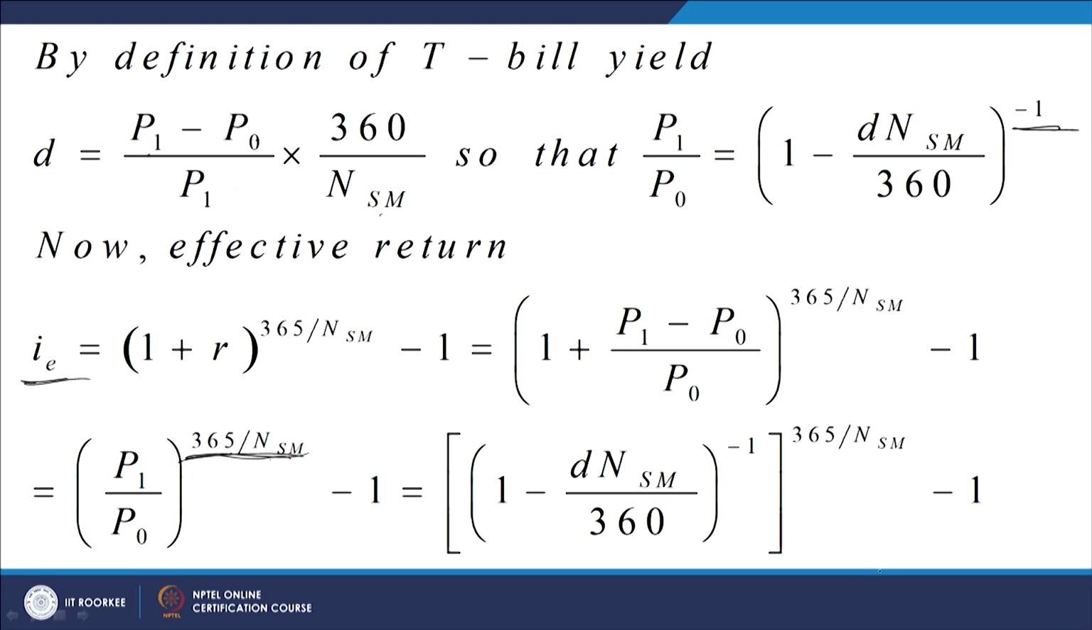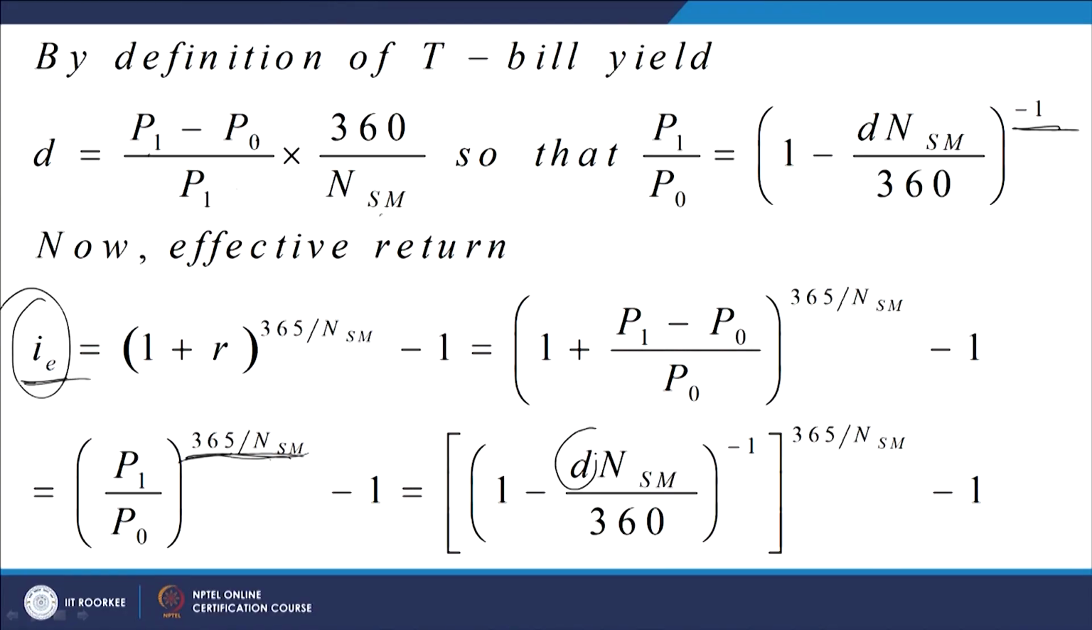Substituting the values, we get this particular relation between effective yield and discount yield. This is the effective yield and this is the discount yield. So, this is a slightly complex relationship, but this gives you the relation between these two expressions. Now, let us do an example.